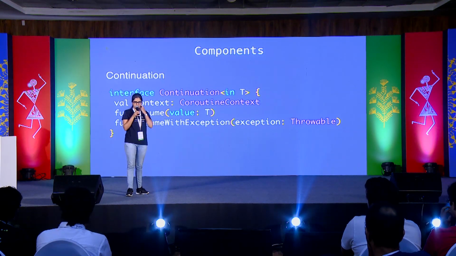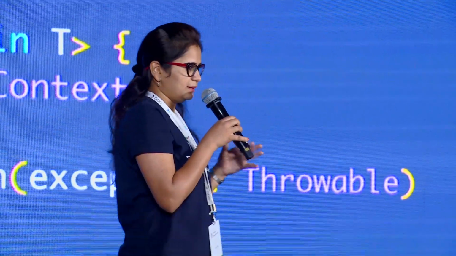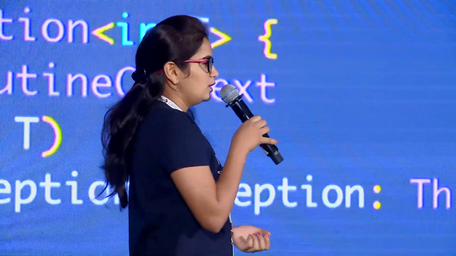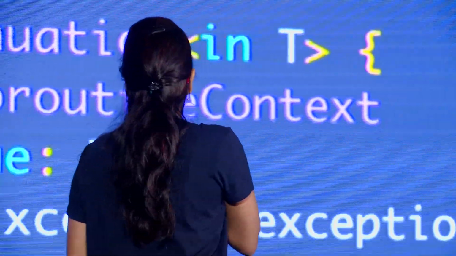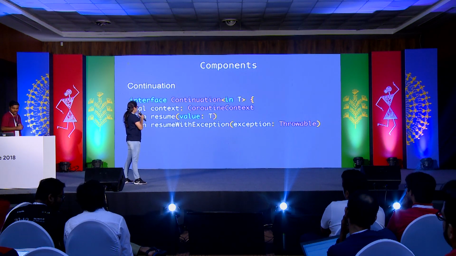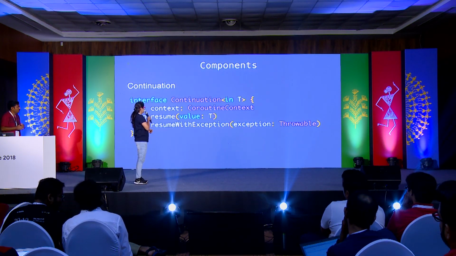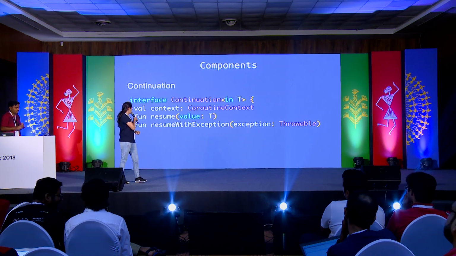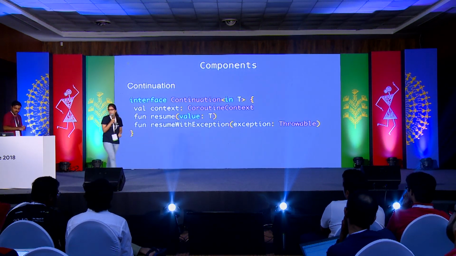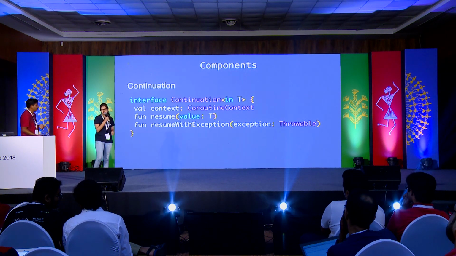To compare that with a function, let's say the function has some return type, and it could also tell us where it is coming from and what it is returning. So if the call side of the function wants to communicate with that function, it could just resume with the state. So continuation is nothing but an interface, and it could represent the state of the program. That's what the continuation means. Let's take a look at the next coroutine component.